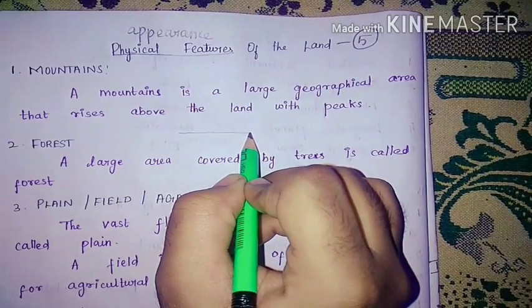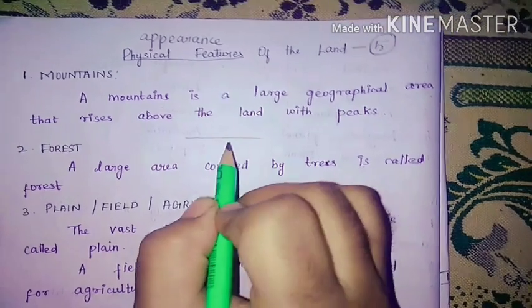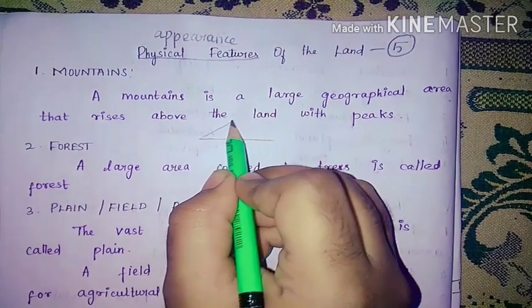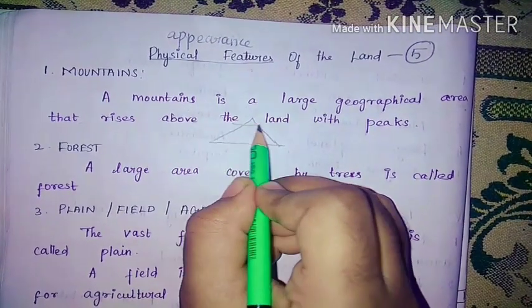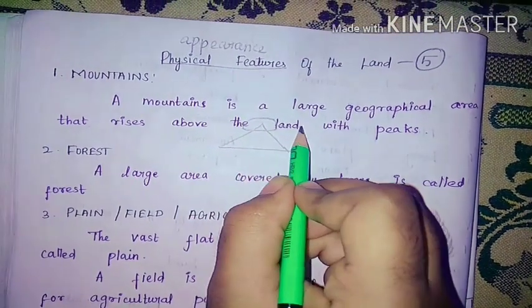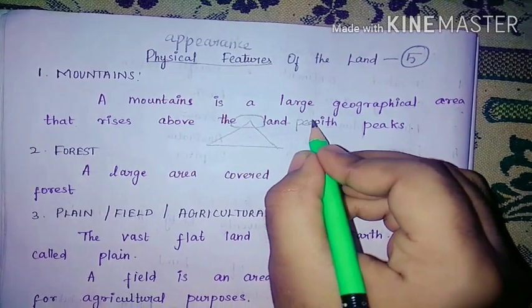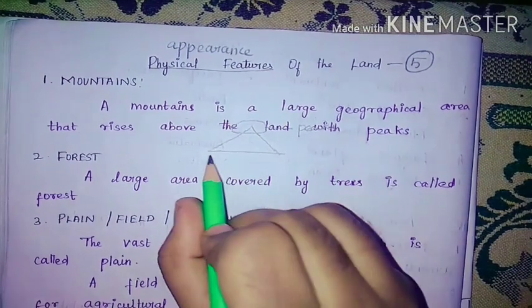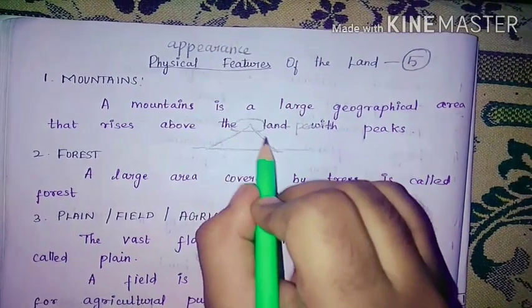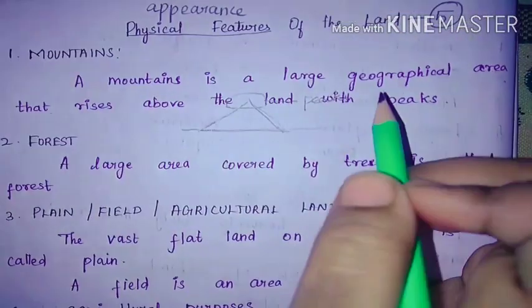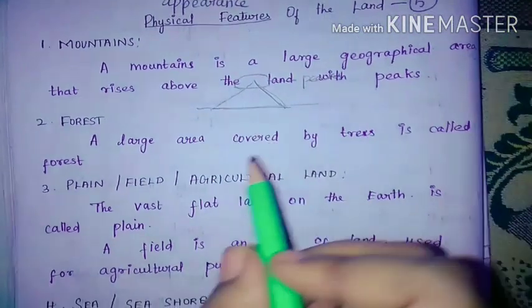So mountains are present in our land that rises with large peaks. So this is a mountain and this part is peaks. So mountains are present on the earth with peaks. So this is the definition of mountains.